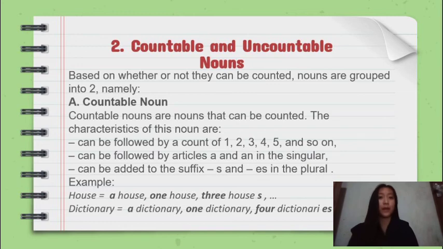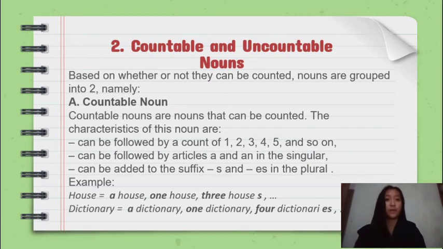Second, can be followed by articles a and an in the singular, and third, can be added to the suffix s and es in the plural. Example: first, house. A house, one house, three houses. Second, dictionary. A dictionary, one dictionary, four dictionaries.